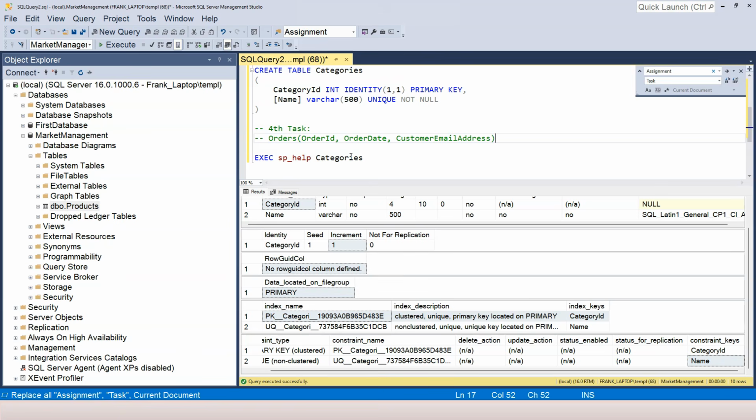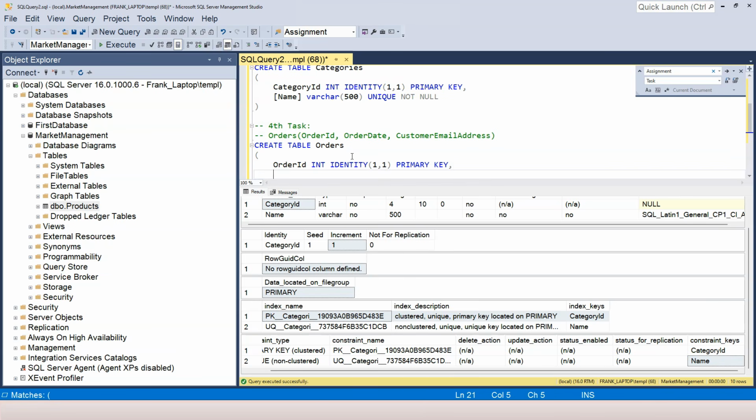And I'm going to copy the task over here. So this is the table structure I want. Again, I'm going to use create table. Name of the table is orders. And then I want to have an order ID column. The data type is integer. It is an identity column. And it's a primary key. So I apply the primary key constraint.